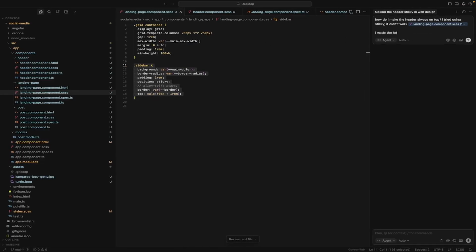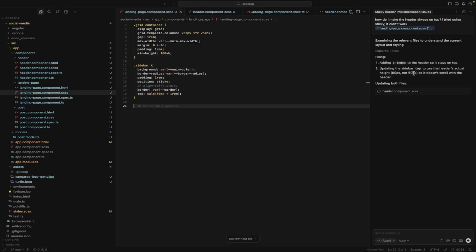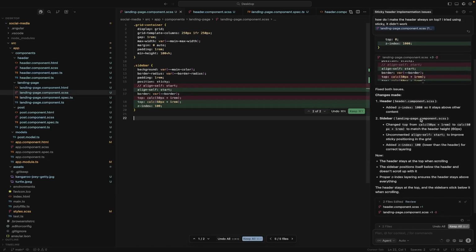I made the header sticky on top, but now these sidebars scroll up too. Let's see what it's saying. Adding Z index to the header so it stays on top. Upping the sidebar top to use the header's actual height, 60, so it doesn't scroll. I'm not sure why it's doing the Z index like that.